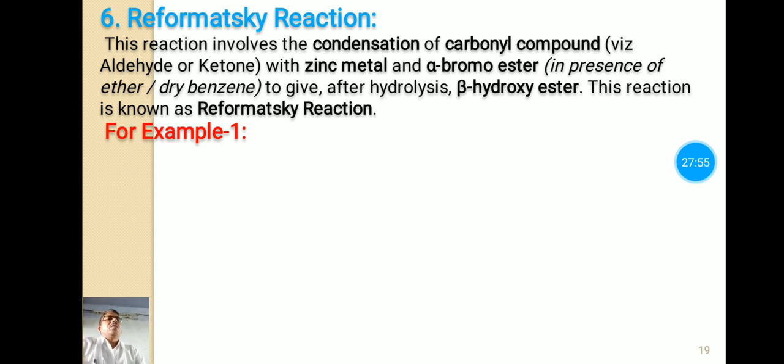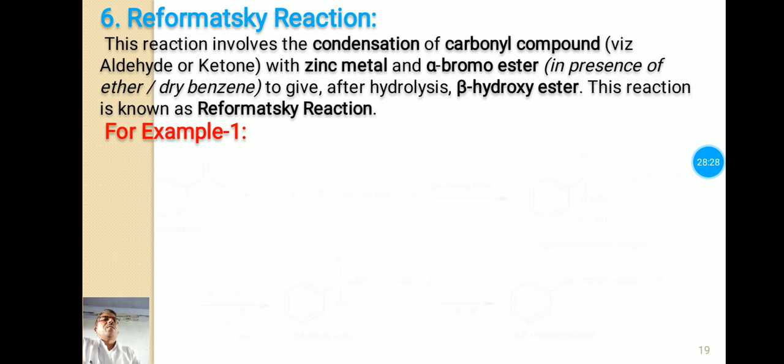Now the next condensation reaction is the Reformatsky reaction. This reaction involves the condensation of a carbonyl compound, maybe an aldehyde or ketone, with zinc metal and an alpha bromo ester in the presence of ether or dry benzene to form, after hydrolysis, a beta hydroxy ester, and this reaction is known as the Reformatsky reaction.